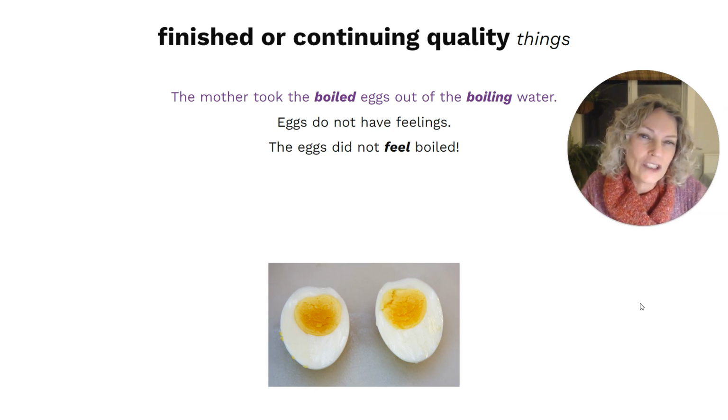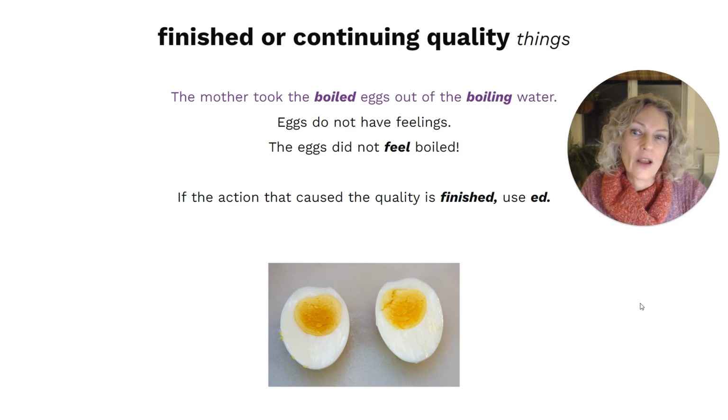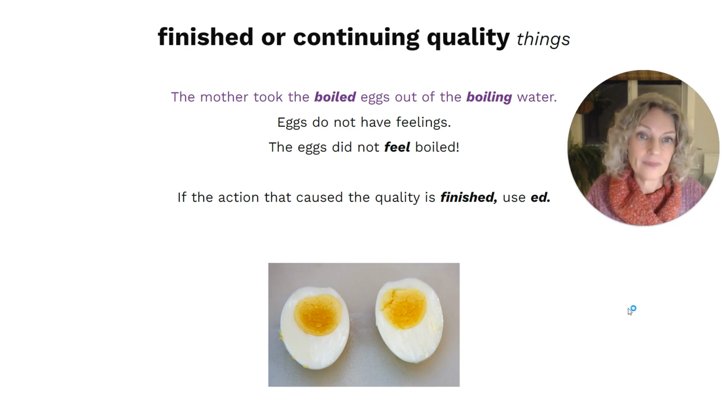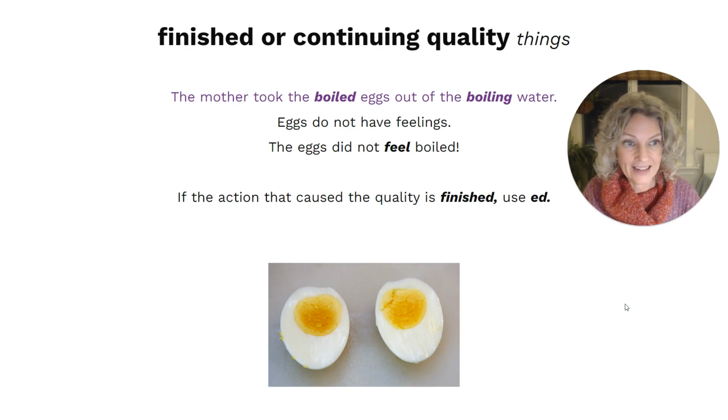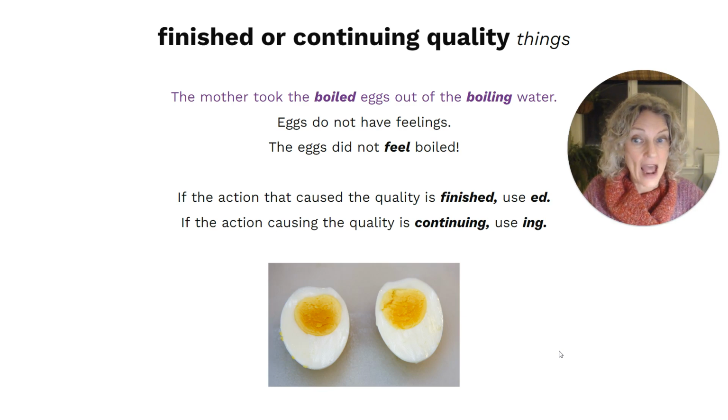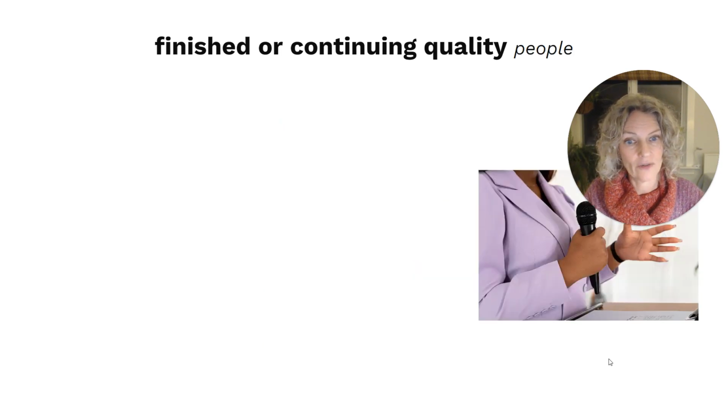So how do we know which adjective to use? Well, if the action that caused the quality is finished, use ed. So the boiling eggs, that action of boiling them is done. So when eggs look like this, when they're hard like that, then the action of boiling them is no longer continuing, and so it's a finished quality. However, if the action that causes the quality is continuing, as in the boiling water, which is continuing to bubble and steam, then we need to use the ing adjective.